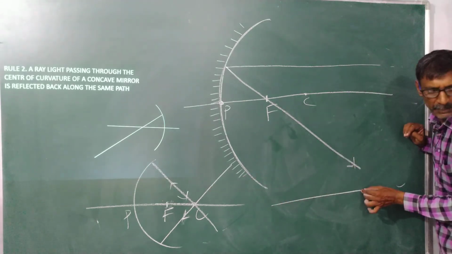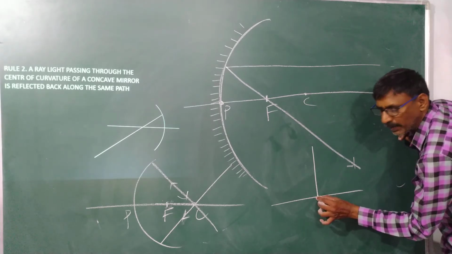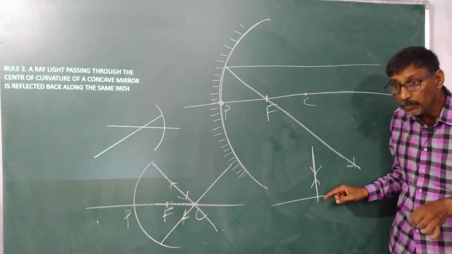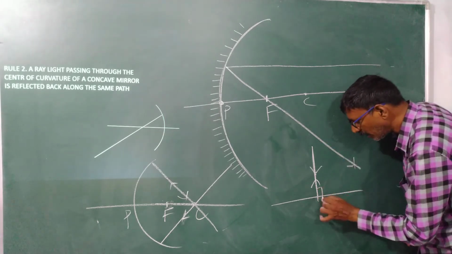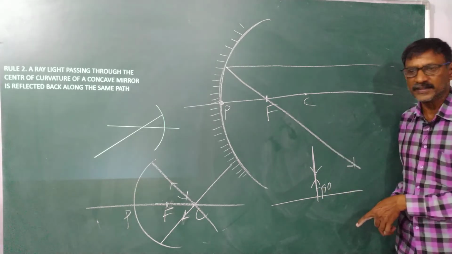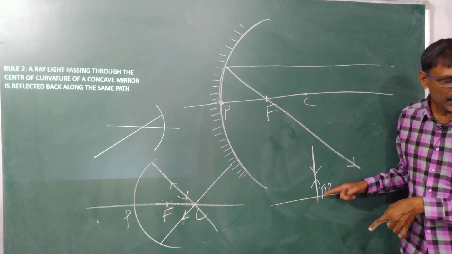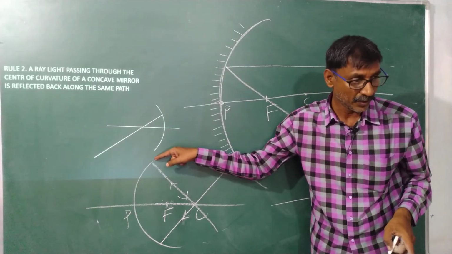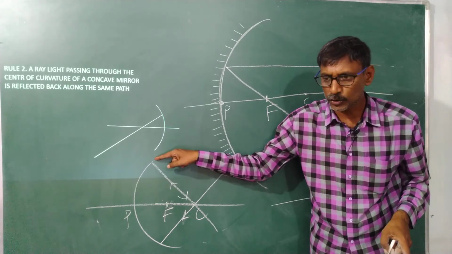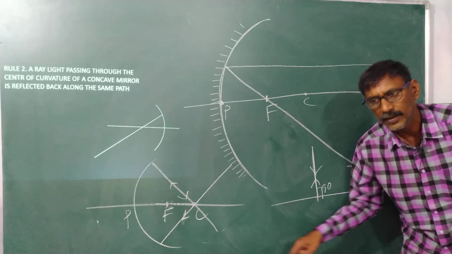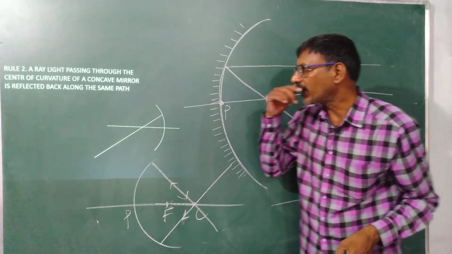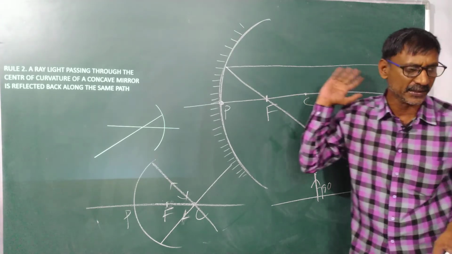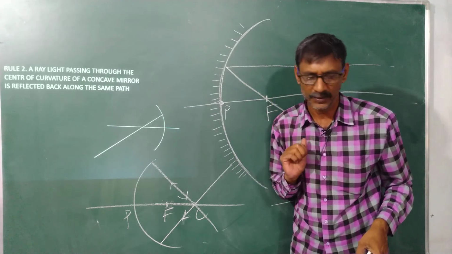Suppose you take a plane mirror, this is my normal. If a light ray travels in this direction, it bounces back in the same path because the angle of incidence is 90 degrees, and the angle of reflection is 90 degrees. That's the reason I'm telling you the center of curvature is a normal. If a light ray travels through the center of curvature, because it is traveling along the normal, it comes back along the normal. See here. A light ray passing through the center of curvature of a concave mirror is reflected back along the same path. That's the next step.